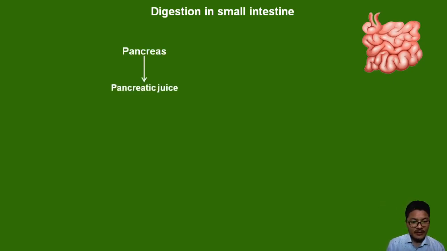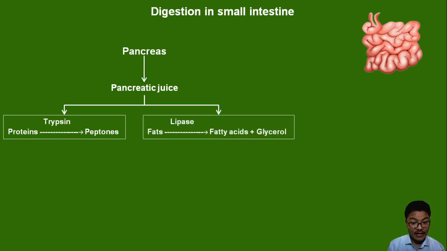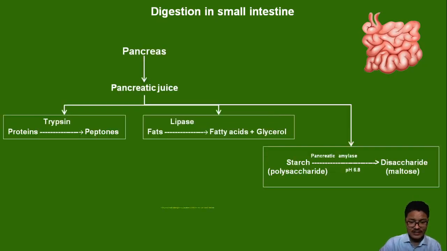We have discussed the pancreas releasing pancreatic juice. Pancreatic juice has trypsin, lipase, and we also have pancreatic amylase. Why again is there saliva? That's wrong. So sorry for the disturbance and inconvenience. Yes. Now another enzyme found in pancreatic juice in addition to trypsin and lipase is amylase.